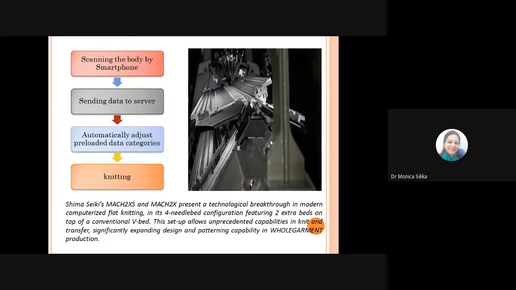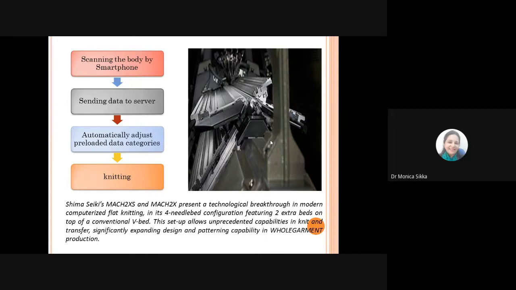This setup allows for unprecedented capabilities for producing different types of knitted fabric, and for transfer of stitches from one bed to another. The amount of transfer that you can do during the knitting process actually enhances the capability of the machine to produce different designs. So this significantly expands the designing capabilities of the machine and the patterning capabilities in whole garment production.